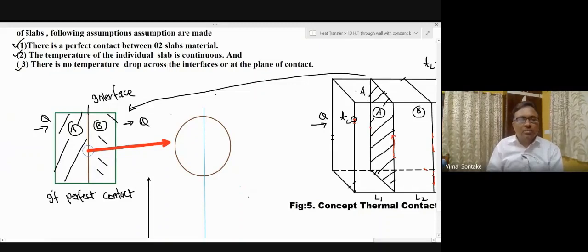But in many real composite wall systems, these two slab materials meet at discrete locations only due to surface roughness and asperities. So let us understand this point. I have drawn this at the enlarged level.